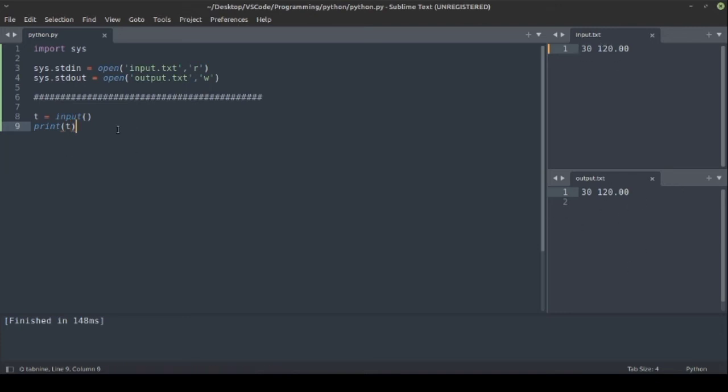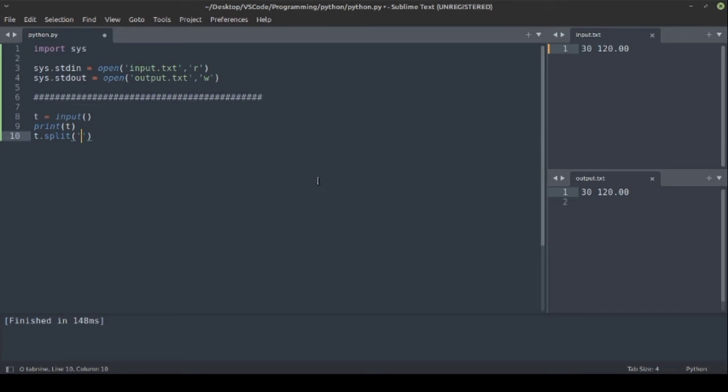Let's split this 30 and 120 into individual components as x and y, and then do the further calculations. To split we have an inbuilt function t.split, which will split using a delimiter.